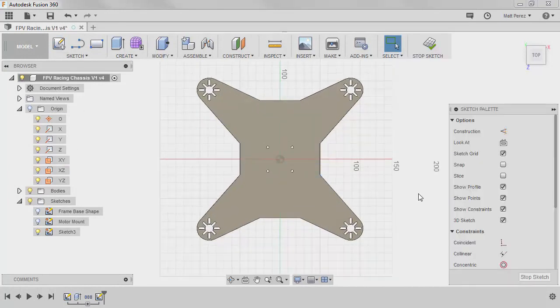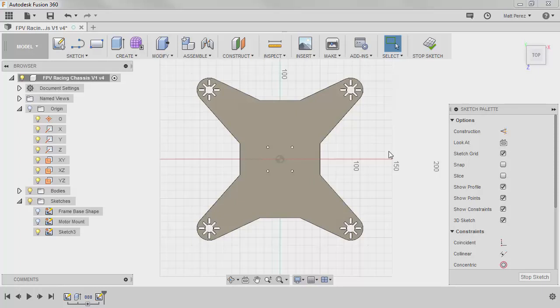Now, so far we created a sketch to build up and create our solid geometry. We then created a sketch to remove the motor mount holes, and now we're going to create a sketch to remove material. We could have done all of these in a single sketch, but sometimes it helps to compartmentalize them, so that way we can easily go back and make edits and features update a little bit easier.